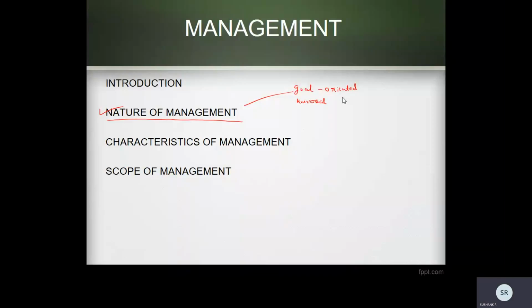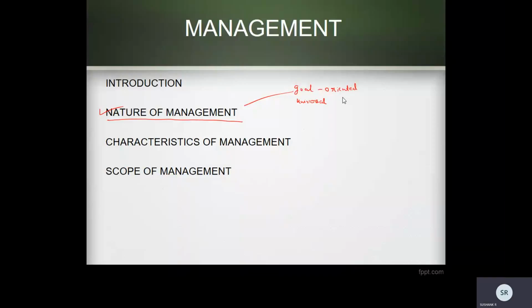Irrespective of the size of the organization, irrespective of the type of activity being performed, management is universal. Management is an essential element for every organized activity, irrespective of size and of the type of activity associated.